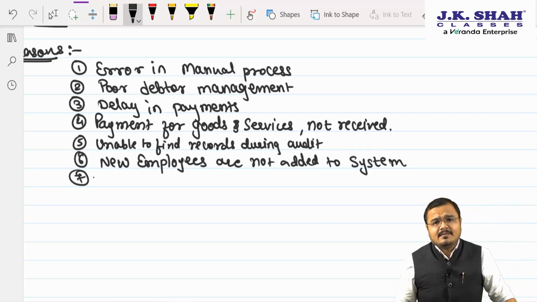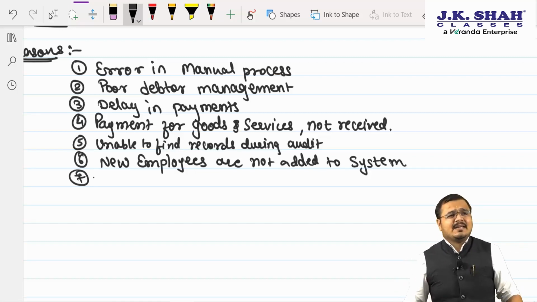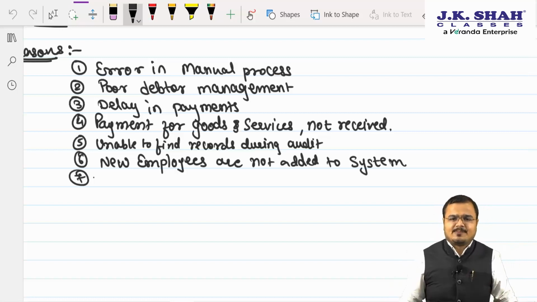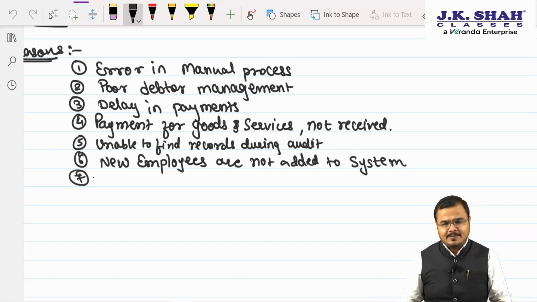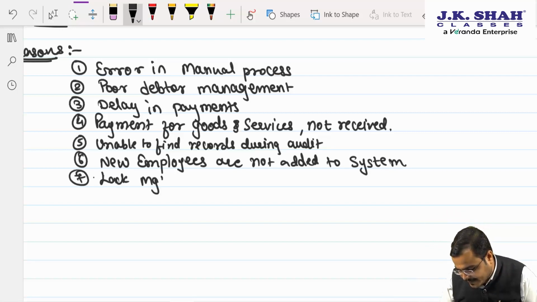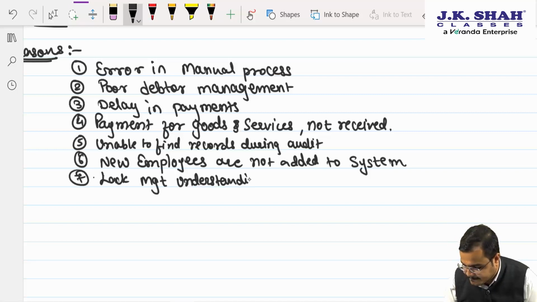Then people again, sir, many times management is coming from a totally different background that they don't understand a few business processes. So it's better to automate. Yes, sir. So lack of management understanding for business process.